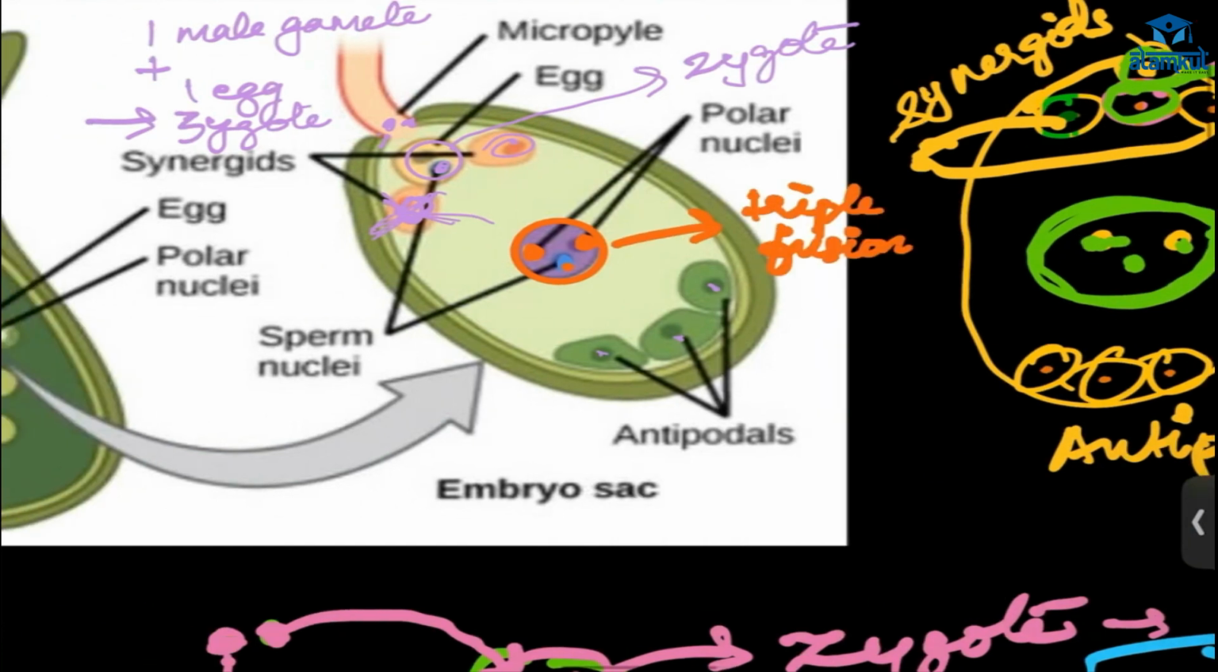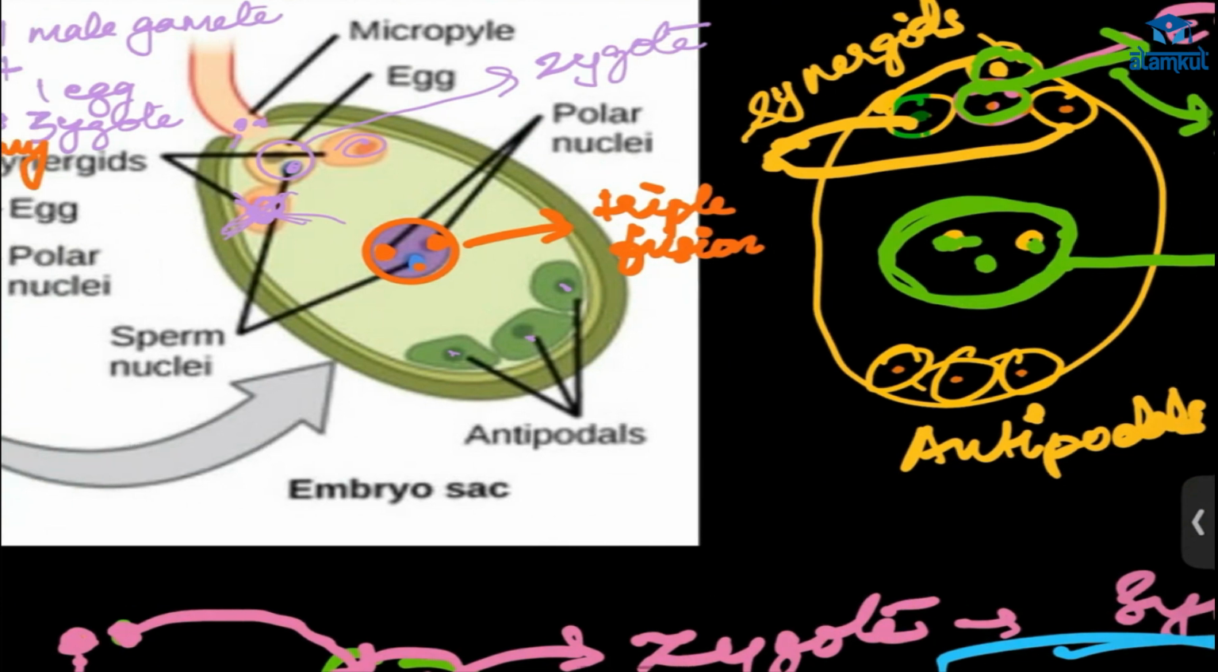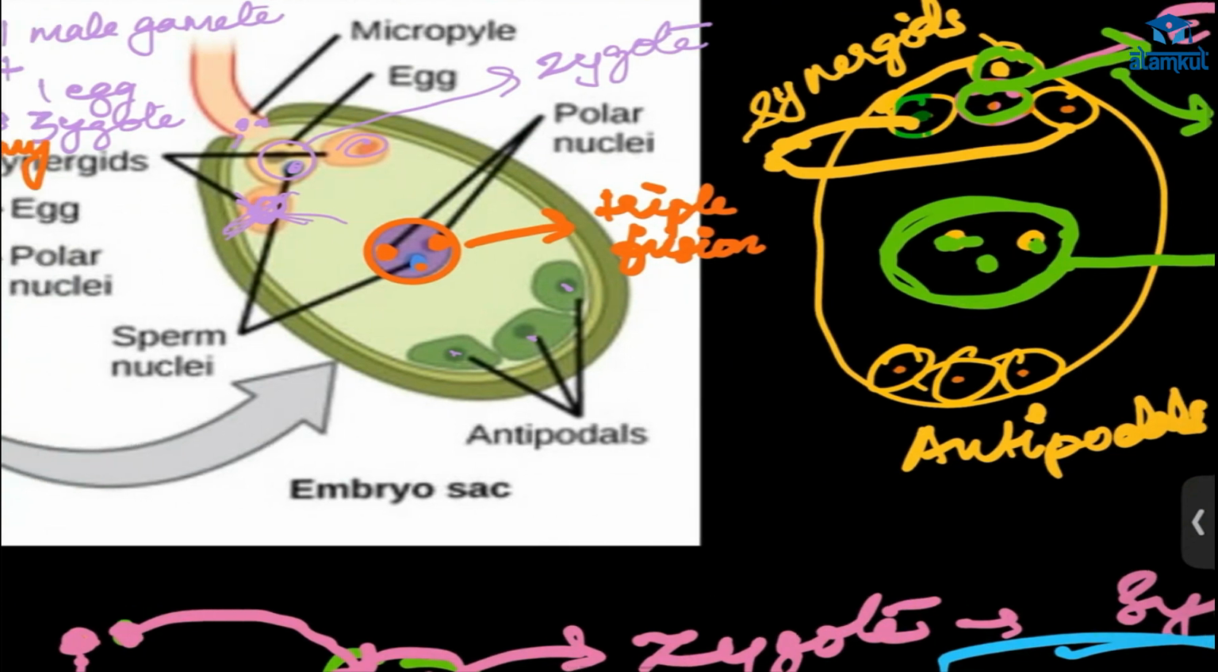Triple fusion. First, the male gamete and egg form the zygote, and this is fertilization, also known as syngamy. Here, two polar nuclei and one male gamete fuse, and it is called triple fusion. In both cases fusion is happening, so it is also known as double fertilization. So in the flowering plant, this is the characteristic.